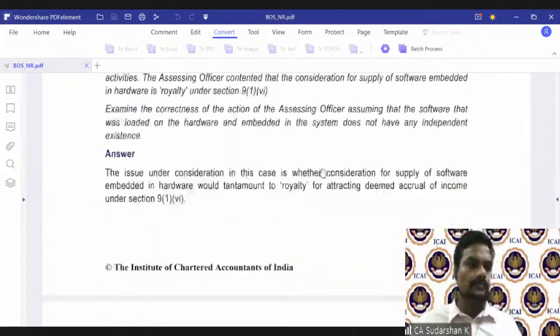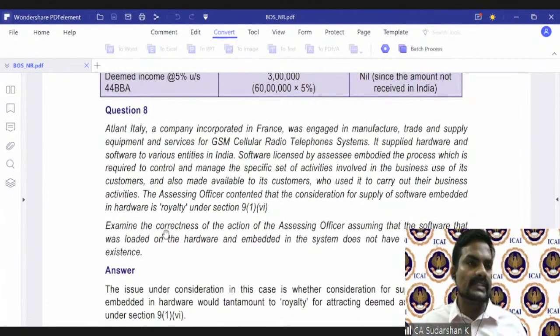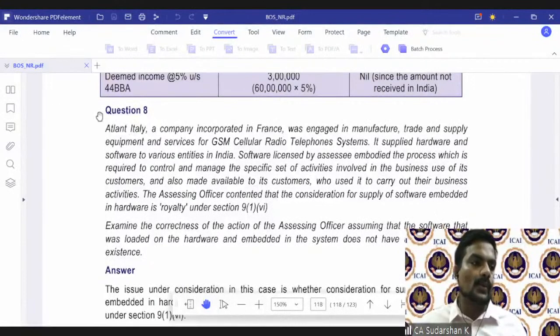Before we move to the fees for technical services, let's solve this question in your study material, question number 8.